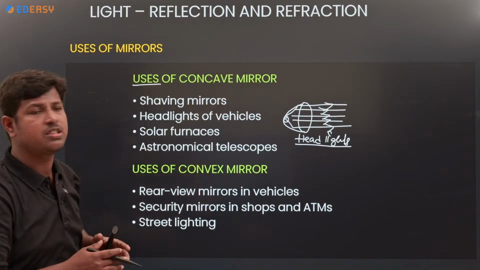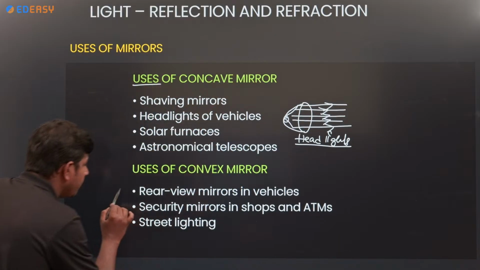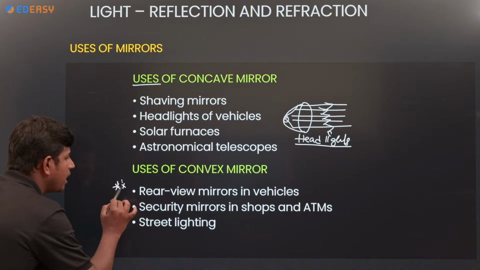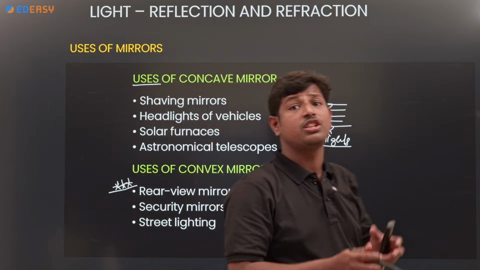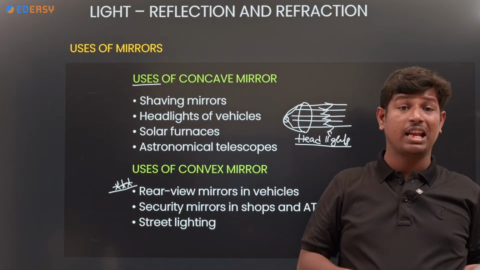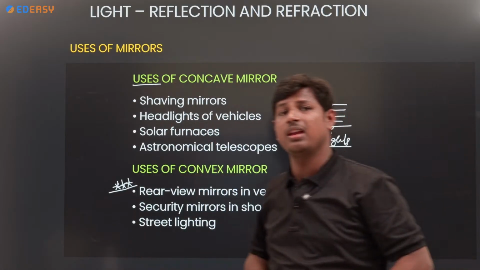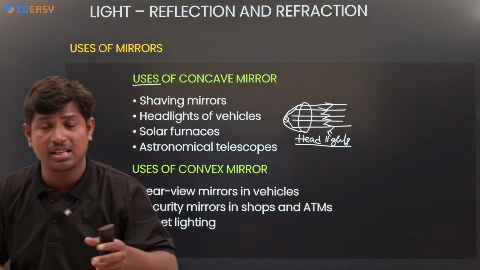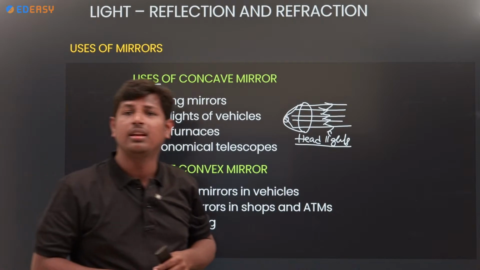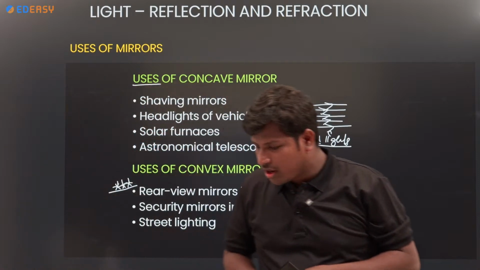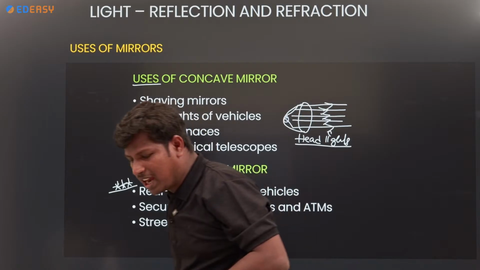And coming to the convex mirror, where we will use the convex mirror? In rear view mirrors. Okay, most of the times they will ask which type of mirror we will use in vehicles. Rear view mirror. Can anybody guess why we will use rear view mirror only in vehicles? Why we will not go for concave mirror? Anybody? If you use concave mirror, the image will be enlarged.